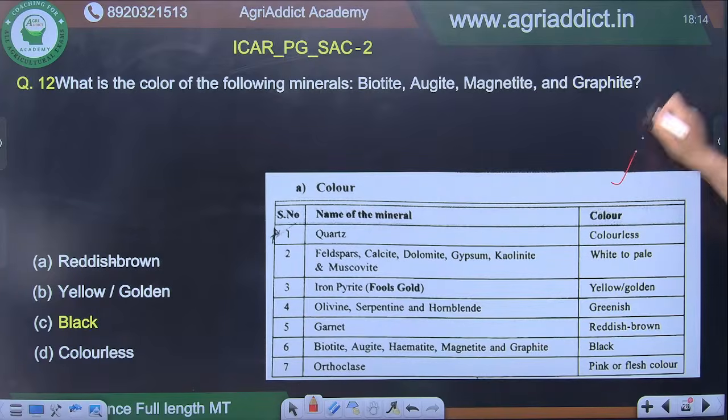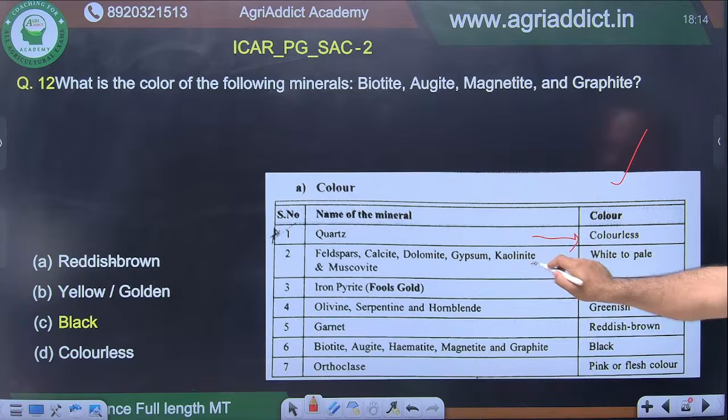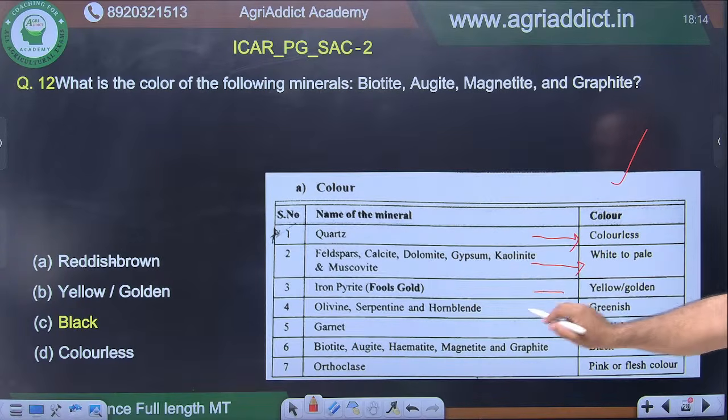Here, this table has been taken from Treatise, as you can understand from the font. So quartz is colorless, feldspar and all is white to pale. Iron pyrite, also called fool's gold.